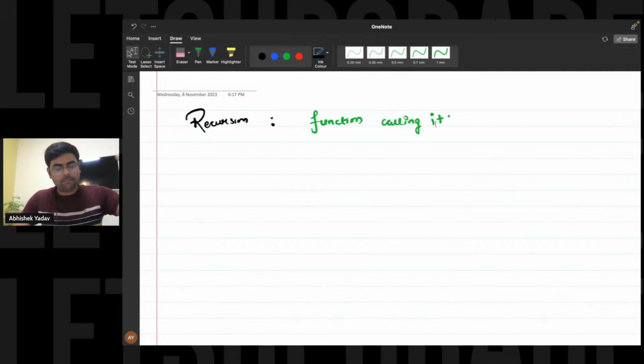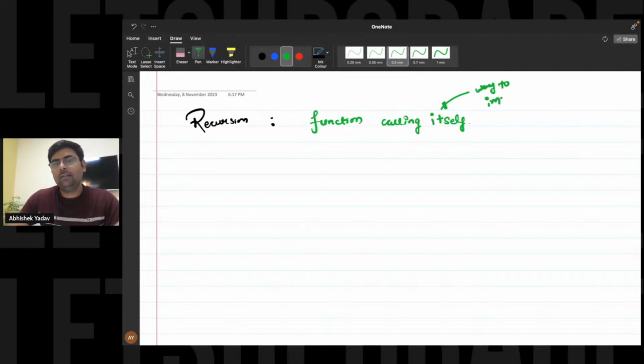Most of the audience are saying the same thing. That is okay. Recursion is function calling itself, right? Okay, great. This function calling itself is a way to implement recursion.